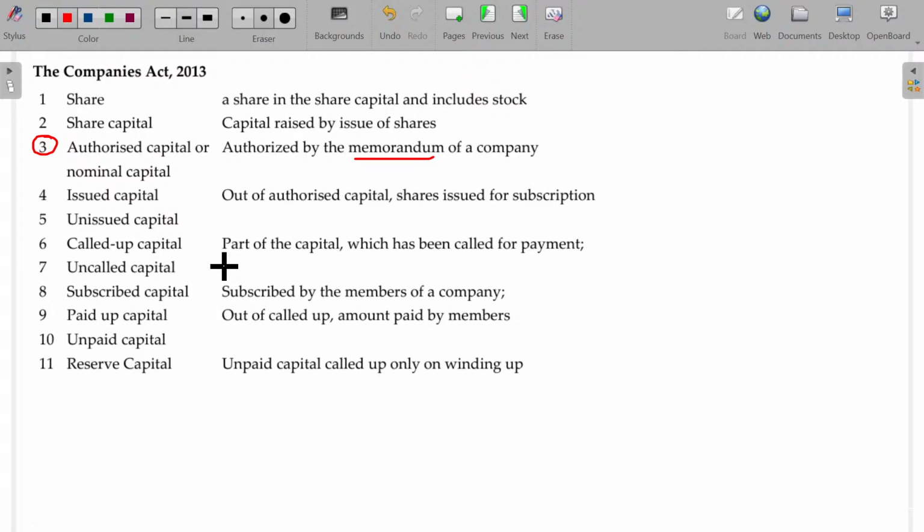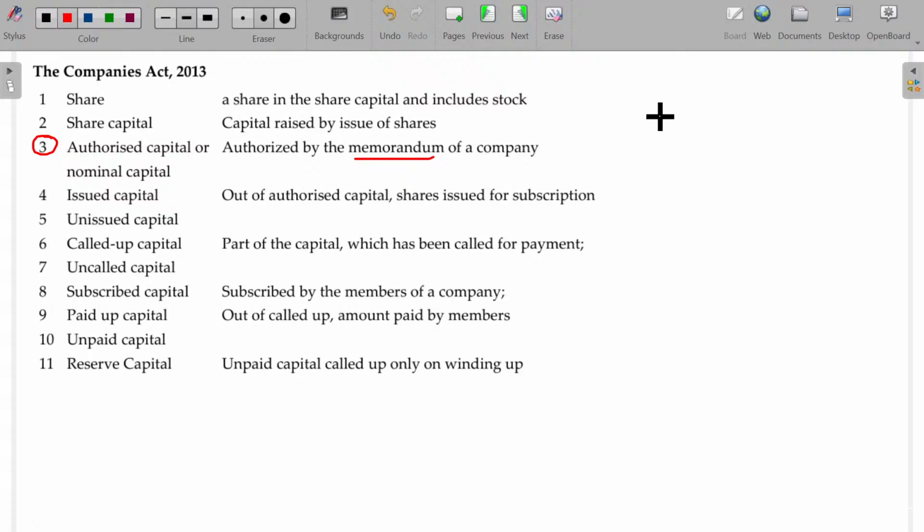Okay, company has a memorandum of association and articles of association. In the memorandum of association, you might have studied the capital clause, name clause, objective clause and place clause, where in the capital clause the maximum number of shares issuable by the company will be given. The company cannot issue even a single share beyond this. If they want to issue further, then they have to get the approval from the meeting.